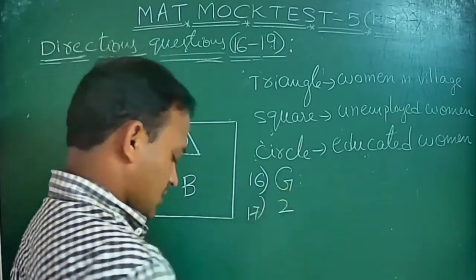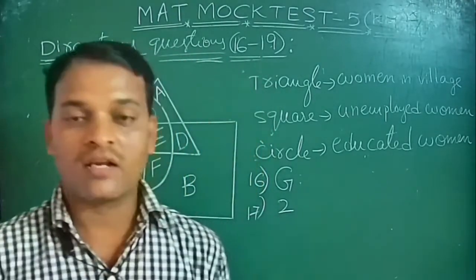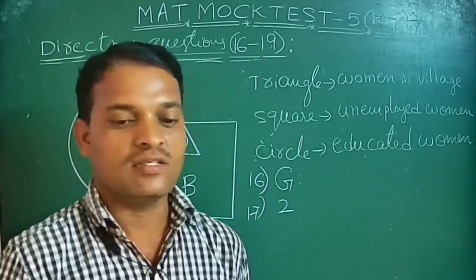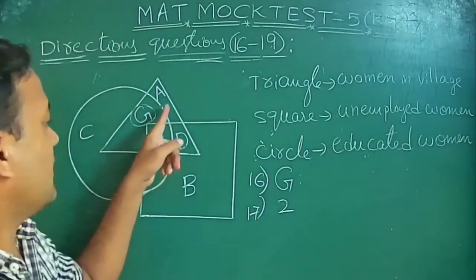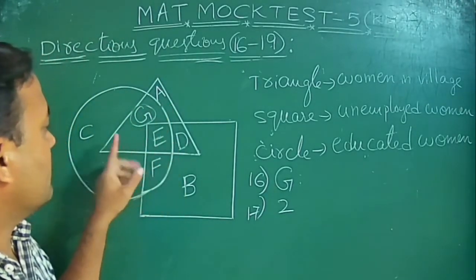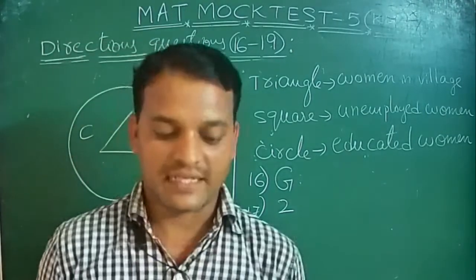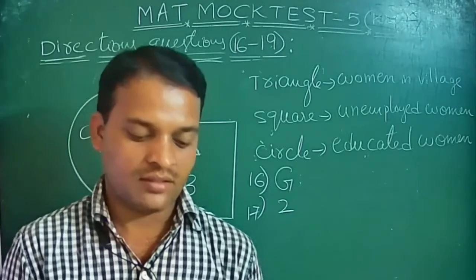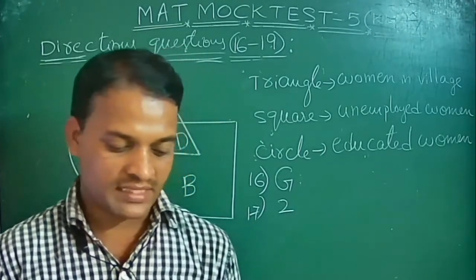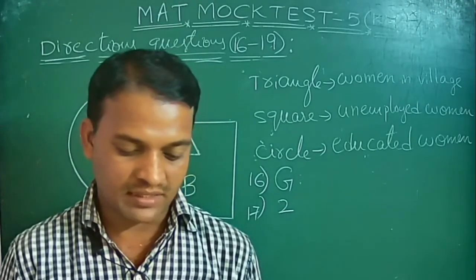Option 2 is the correct one. What is that? Unemployed woman in a village who are not educated. Okay, so the triangle and the square are related, but it does not include the circle. Okay, next. The 18th one is: educated unemployed women in a village are represented by.